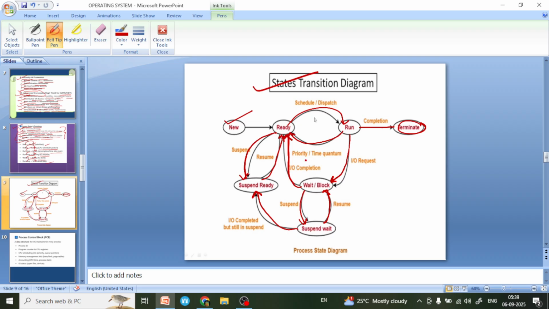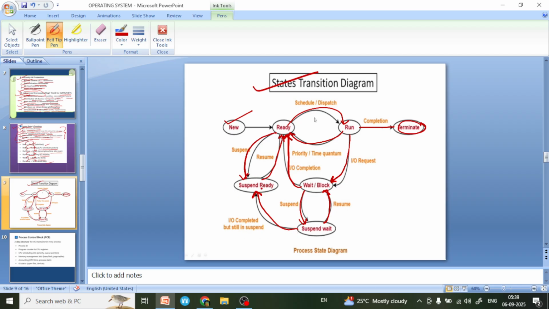From run to ready directly we use priority or time quantum method. From wait or blocked state to suspend wait state, after waiting some time you will go to the suspend wait state, and again after some time you will resume and go to wait or blocked state, and then go to ready state. In suspend wait state, when input output is completed but still in suspend, then go into suspend ready state.